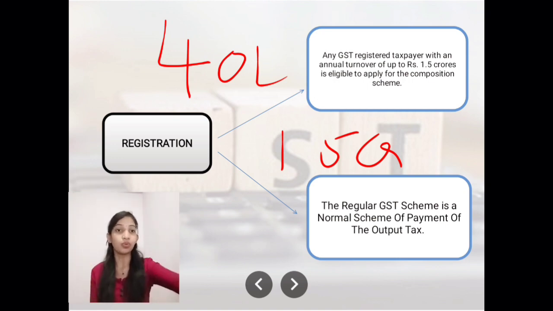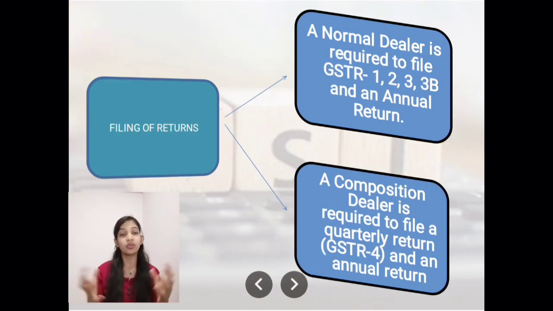So let's understand the pros and cons. The first pro of the composition scheme is filing of the return. If you are under a normal levy scheme, every month you have to file a return. You have to file GSTR 1, you have to file GSTR 3, you have to file an annual return. And you have to maintain all the accounting records. You cannot miss them. If you are in a composition scheme, you have to file the returns quarterly and one annual return. So basically you're filing 5 returns, 4 plus 1, and that's more than enough in the composition scheme.